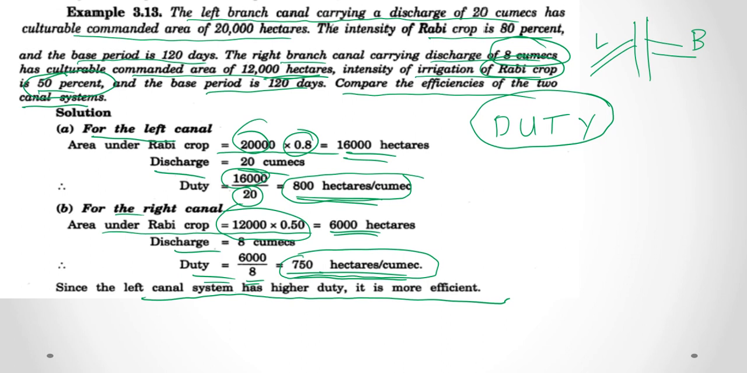And also here we can see the base period is given for both crops as 120 days. It is given only to convey that we are comparing the efficiency of these two canals for the same duration, that is 120 days. We cannot compare two canals if the duration is different. That means here the same rubber crop is cultivated for the same base period, and we are comparing for the same crop and same base period. Otherwise, we cannot compare the efficiency of a canal for different crops and different base periods.